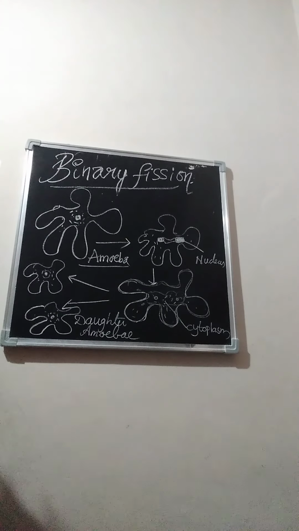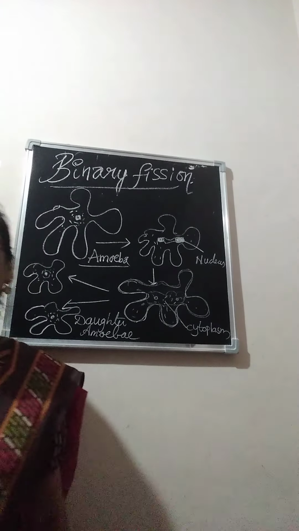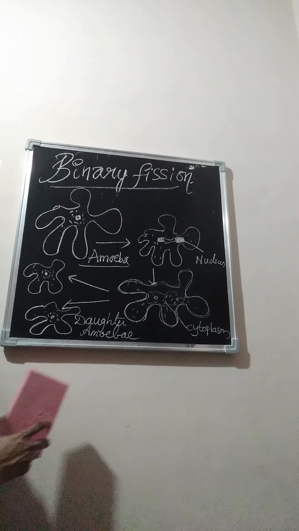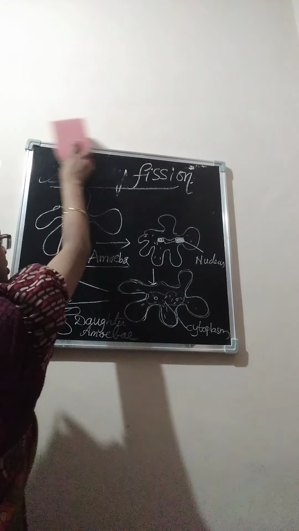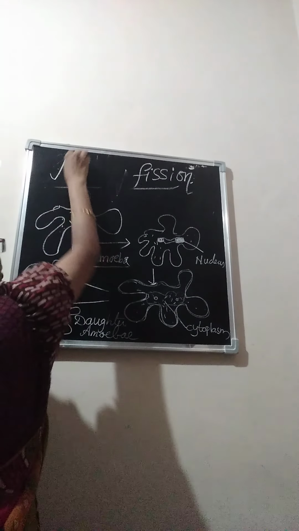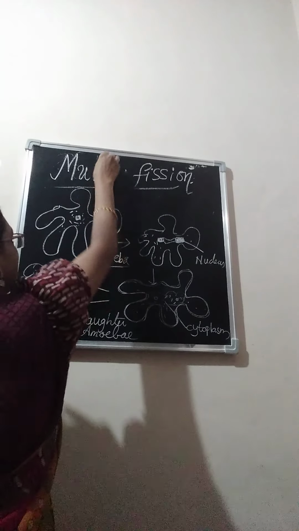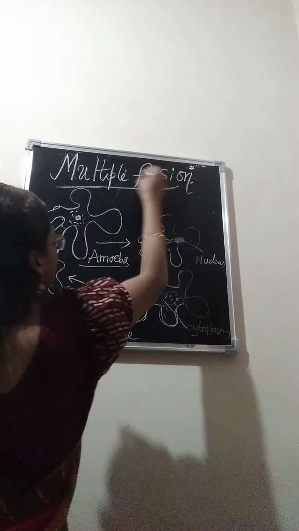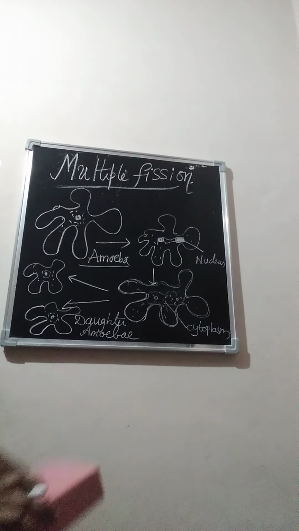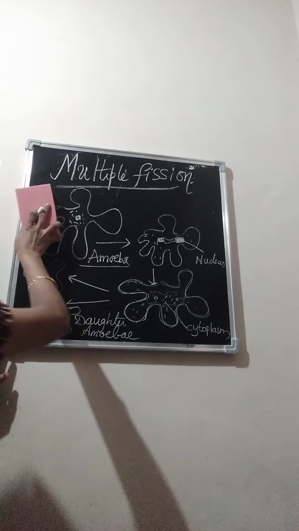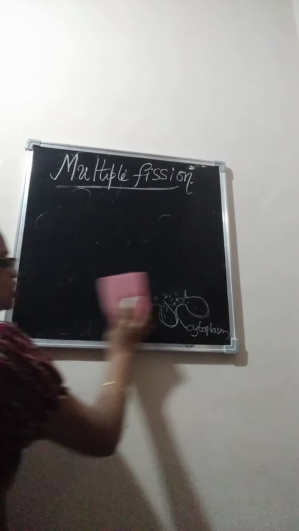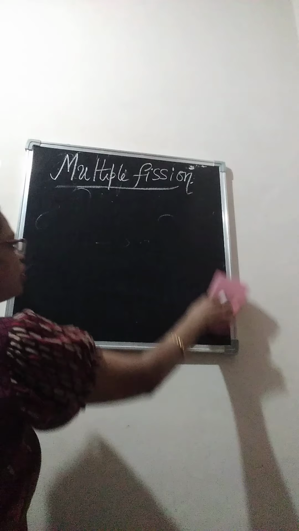So next one is multiple fission. Along with binary fission, we also see multiple fission. Binary means dividing into two. Multiple means dividing into more than two, many.